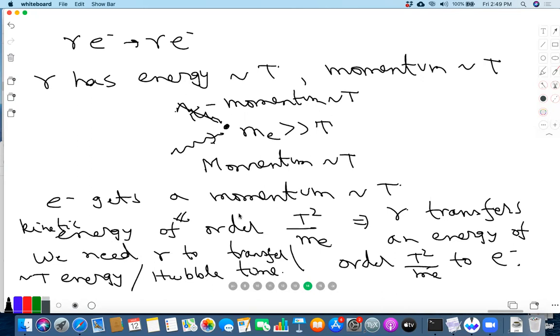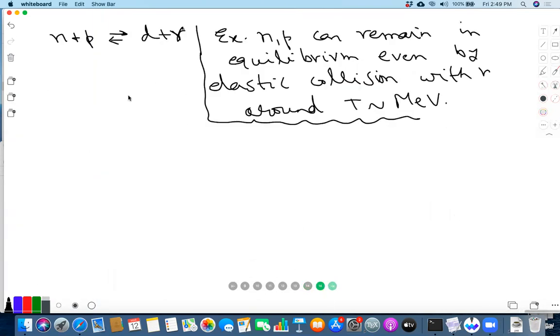Is this point clear? Okay. So because of this, when protons and neutrons are kept in a thermal bath, are the protons and neutrons in thermal equilibrium? Even if you didn't include this process, you can check that protons and neutrons do remain in thermal equilibrium because there is a large number of photon density. You are asking what is the average energy transfer to a neutron or proton per Hubble time by collision of the photons. And because N gamma is not suppressed by this 10 to the -9 factor, that will continue to happen.